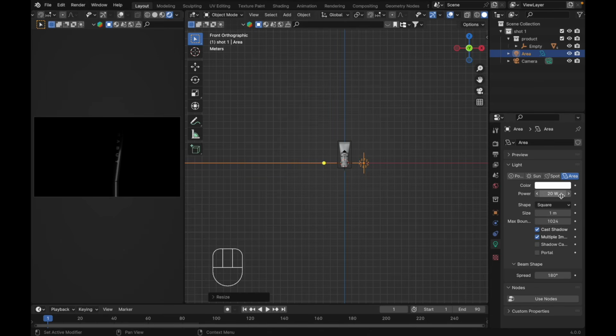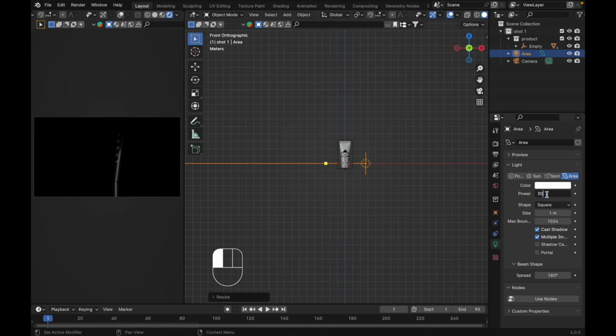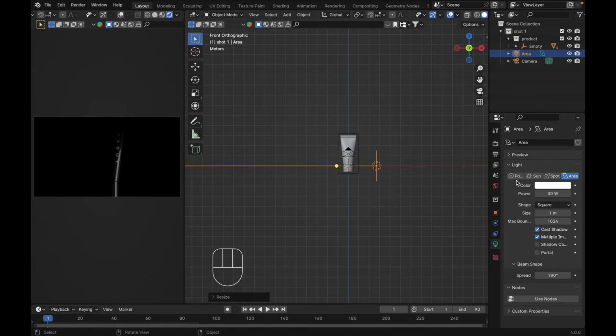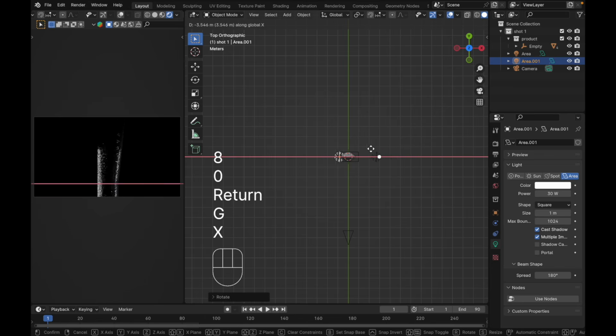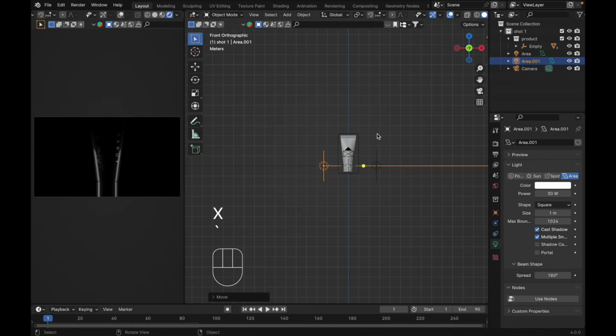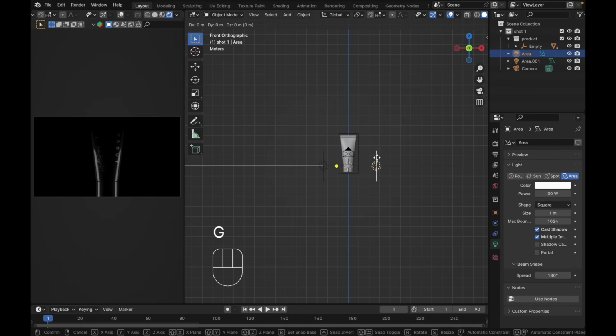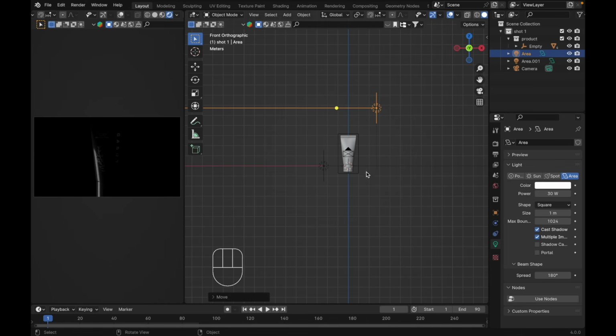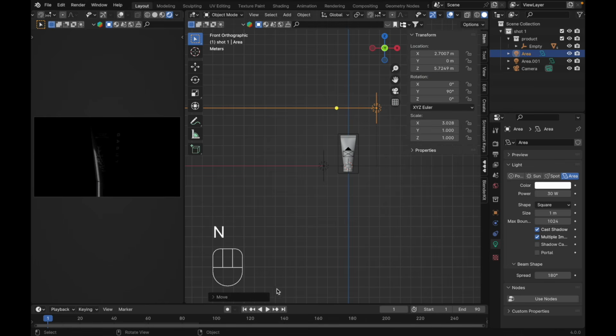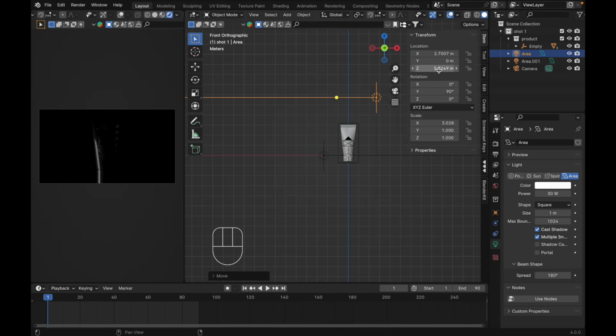As you know, the power of the light source depends on your object size. So in my case here, I guess 13 is good. Shift D to duplicate it, go to the top view, rotate it 180, press G X, put it somewhere around here, just like this. And press G Z, just move it over here, offset the camera.